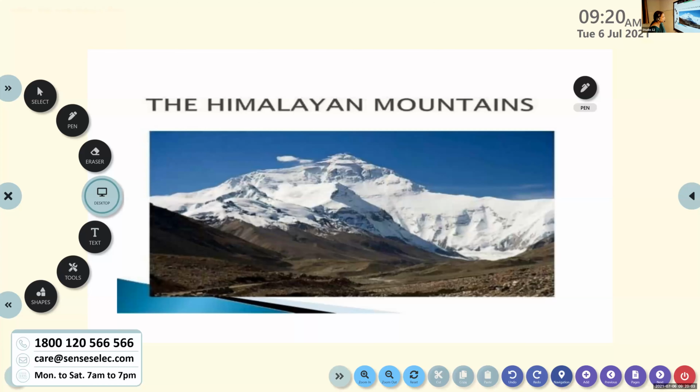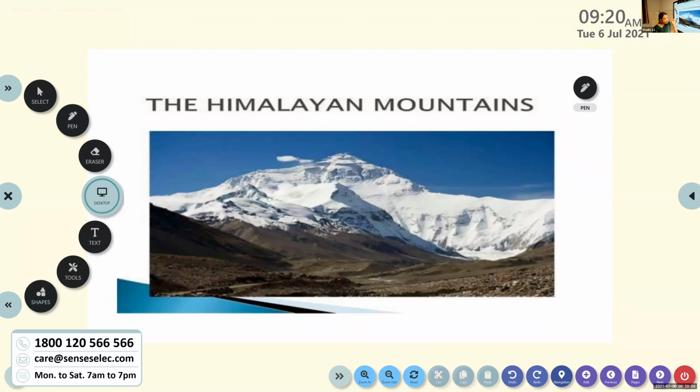All of you look, you can see the Himalayan mountains. Himalaya is the youngest fold mountain on the earth. The first point is that the Great Himalayas, or the Himalayan mountain, is the youngest fold mountain.